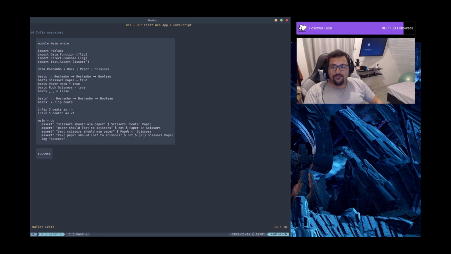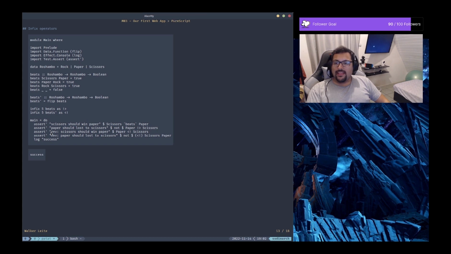Whatever is going to be false here should be true, and then we can have this evaluation. So paper should not lose to scissors. If paper loses to scissors here, this should be true, so the true turns out to be false, and this should throw at runtime. Okay, we have a guarantee that the paper should lose to scissors in this test.